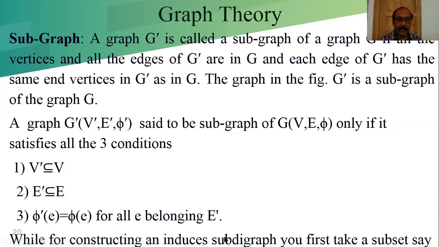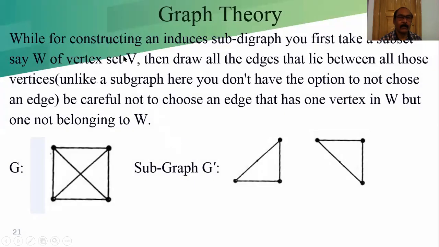While constructing an induced subgraph, it is in the next slide. When we are drawing the subgraph, we should take care that it is present in the V set. Here instead of V dash we are considering W. This is our graph G and this is the subgraph.